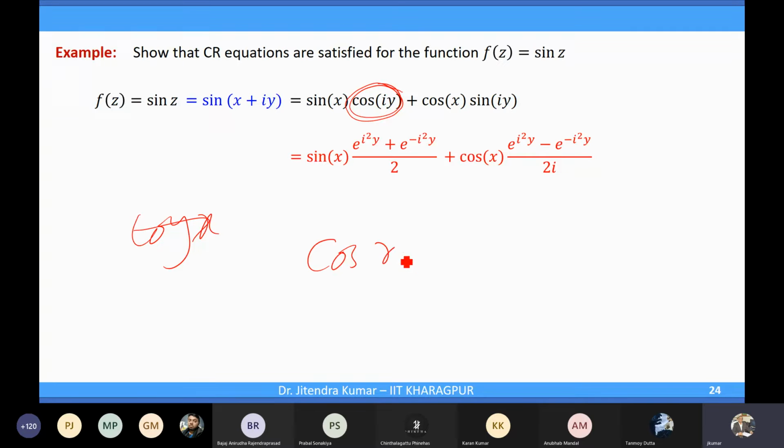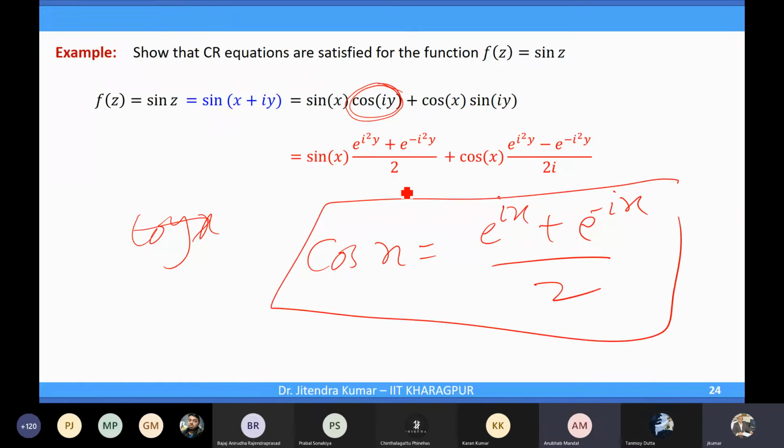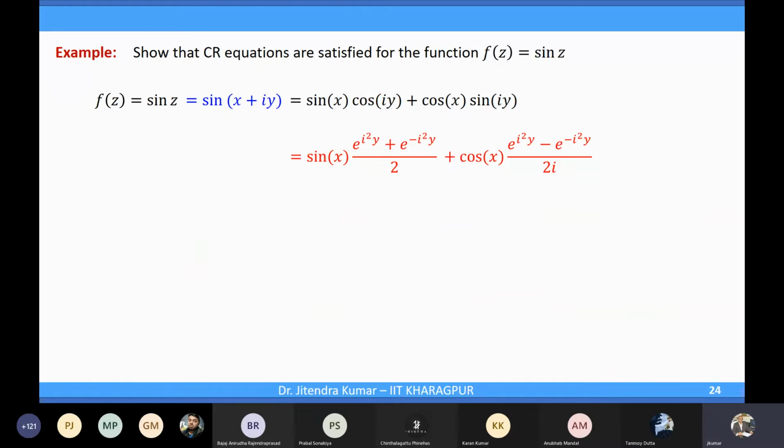And then for cos, do you remember cos x, which is (e power ix plus e power minus ix) over 2? Yes, sir. I have exactly used this one here, but it was iy instead of x, so the squared terms are coming, and similarly here also, i squared is minus 1. And then I'm using another formula for hyperbolic functions.